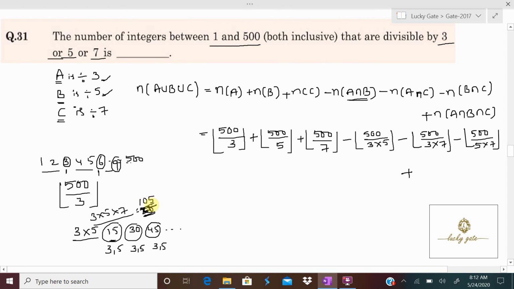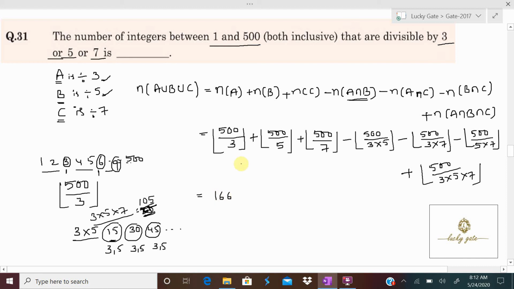The number 105 is divisible by 3, 5 and 7, because it is already counted and subtracted in the second part of the formula, that is n of A intersection B and so on. Because it is eliminated twice, we have to add it one more time, that is 500 by 3 into 5 into 7. So when we solve this equation, what do we get? 500 by 3 gives 166 point something.